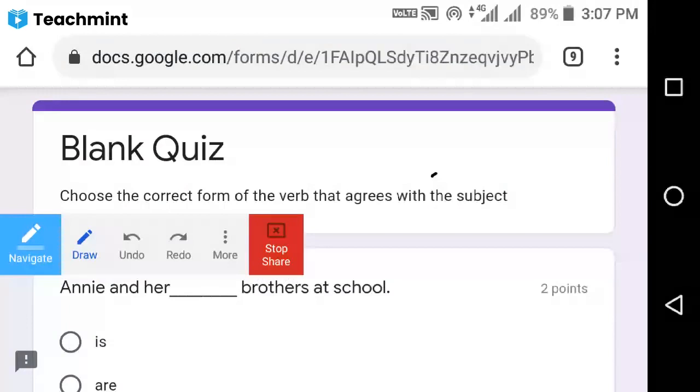The first one is singular and plural. This is the question.